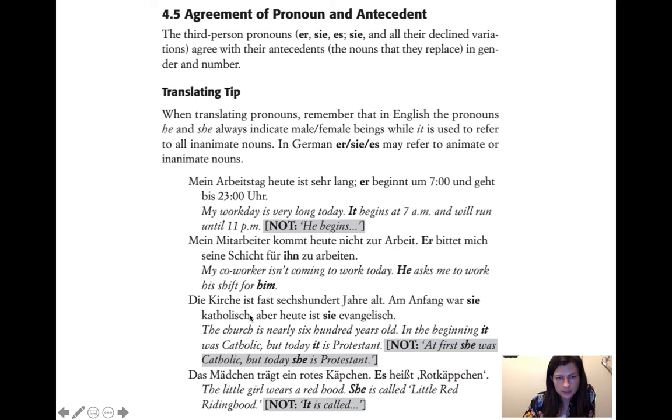And then die Kirche ist fast 600 Jahre alt. Am Anfang war sie katholisch, aber heute ist sie evangelisch. The church is nearly 600 years old. In the beginning, it was Catholic.